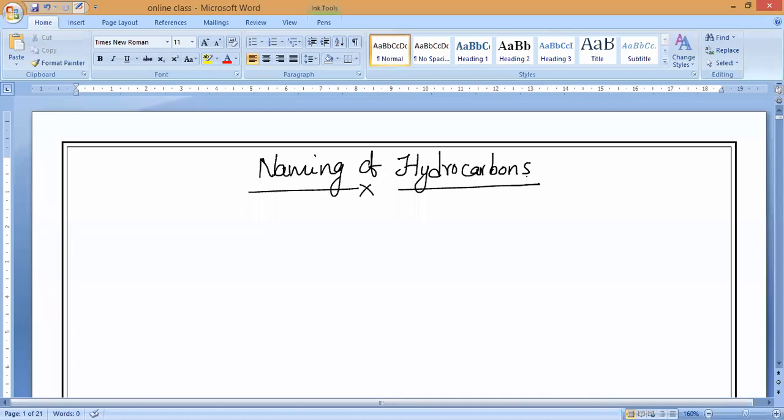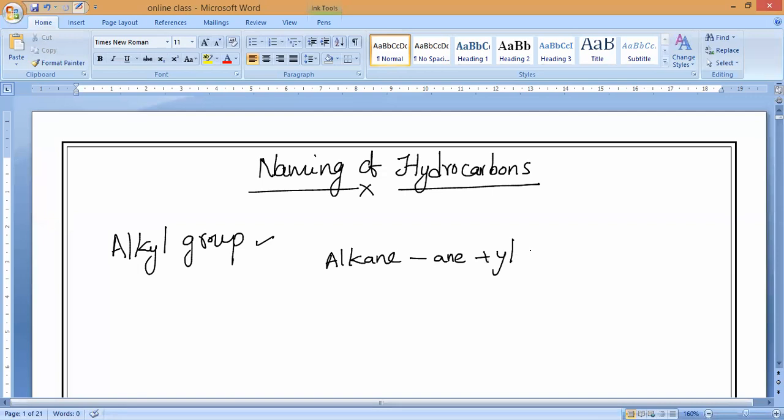In the last class, I taught you alkyl groups. Simply for remembrance, can anybody say what you mean by alkyl groups? Today we have the importance of that. Can anybody say what you mean by alkyl group? Please respond. If we remove one hydrogen from the alkane, then it is called alkyl. Remove 'ane' and add 'yl', and that is called an alkyl group. Is it yes or no?